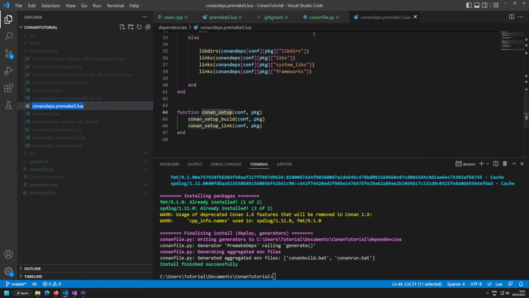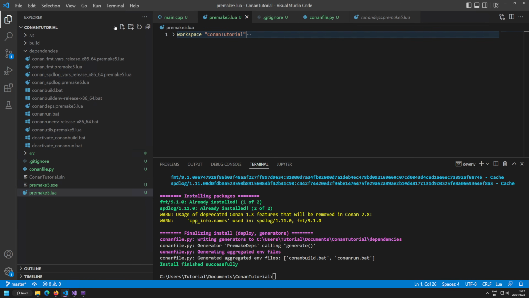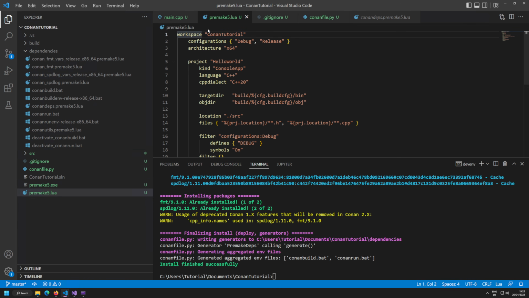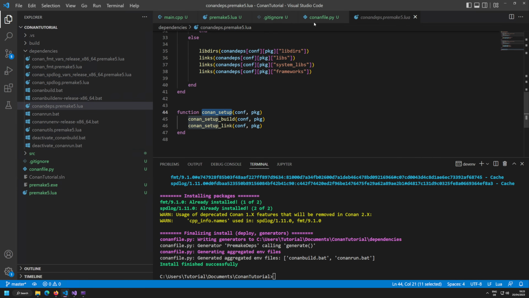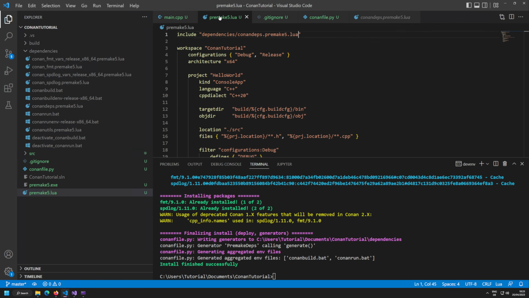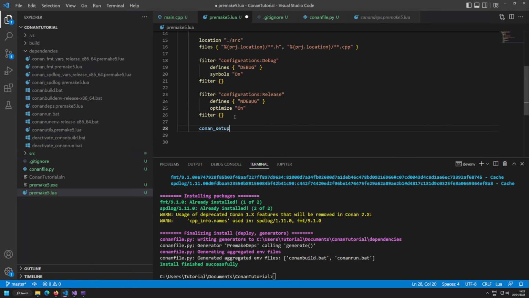So if I copy the file that I want into my premake5.lua file, go to the top and do an include. I want to include from dependencies, conandeps.premake5.lua, and I want to then call the Conan setup function. I want to call that one on the project base. So if my project has been created somewhere down here, I might want to call Conan setup, and this shall set up everything for our Conan project.